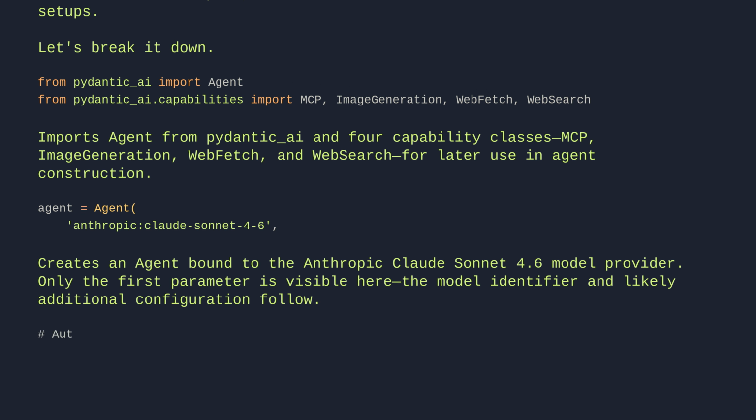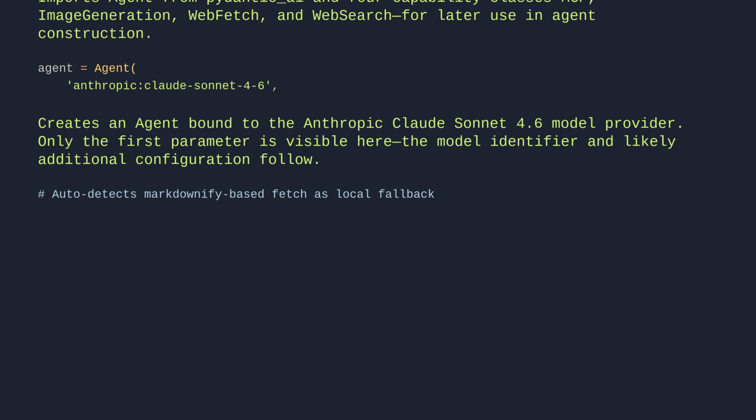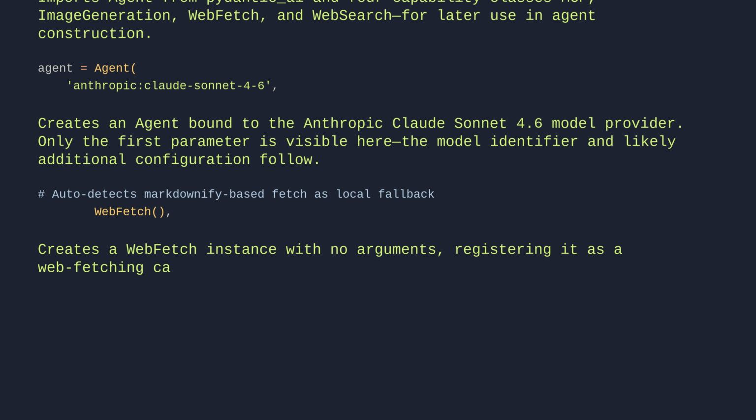# auto-detects Markdownify-based fetch as local fallback. WebFetch(). Creates a web fetch instance with no arguments, registering it as a web fetching capability.